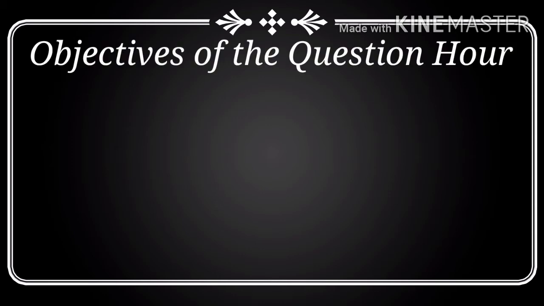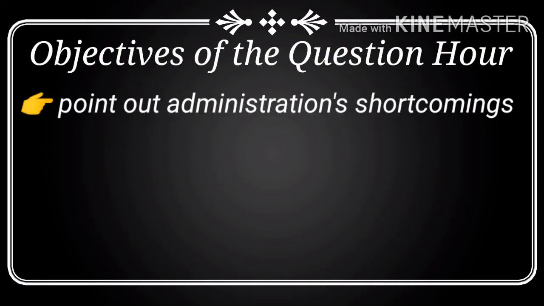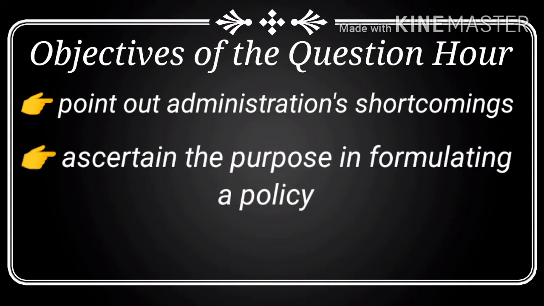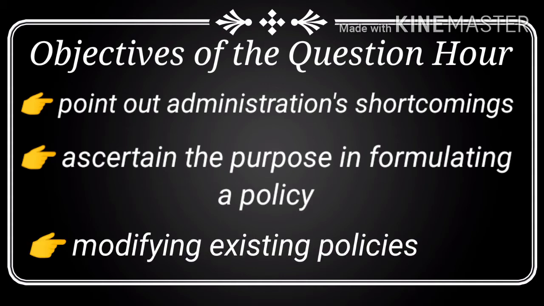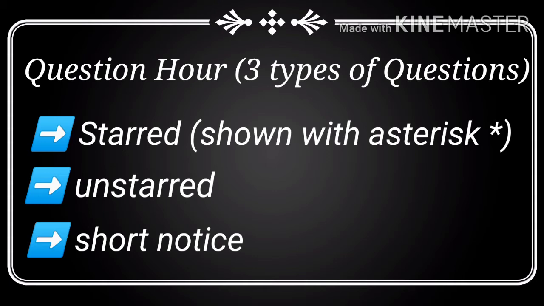The objective behind this practice is to point out the shortcomings of the administration, to ascertain the thinking or to examine the purpose in formulating its policy, and in case a policy already exists, the purpose could be to make suitable modifications. Now, this is only for your information. The questions asked during the questionnaire could be of three kinds, namely starred, unstarred, and short notice questions. In short, I shall explain to you the difference between these three.